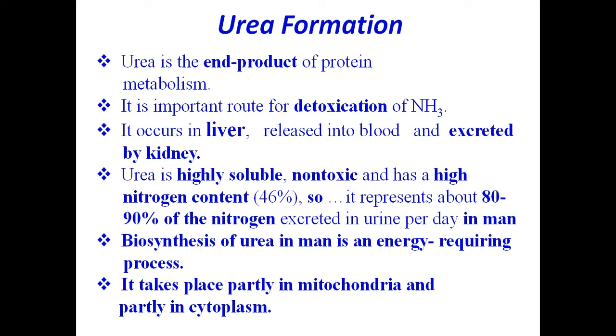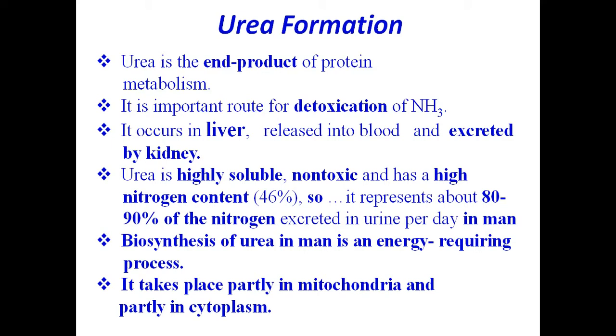This urea cycle takes place in the liver, and from the liver urea is released into the blood and excreted by the kidney. This point is very important. Urea is formed in the liver and transported in the blood, and then from the blood it is filtered by the kidneys and excreted in urine.